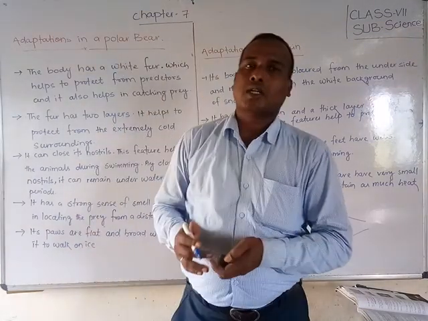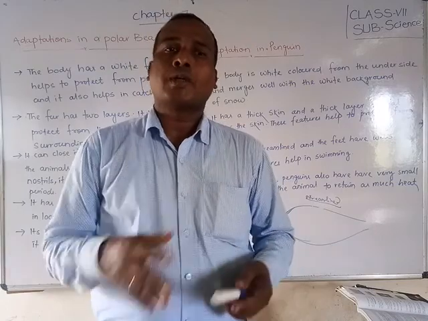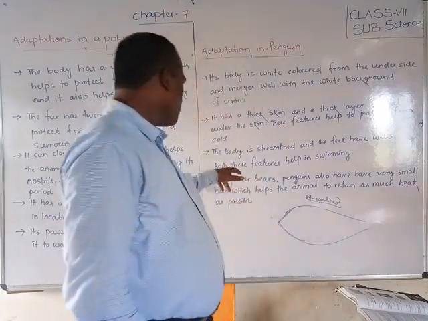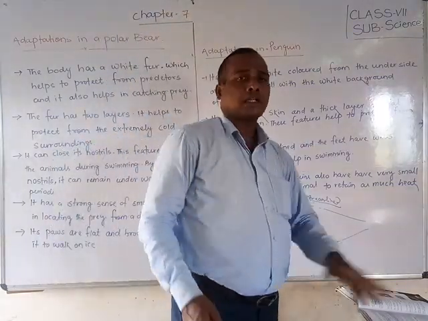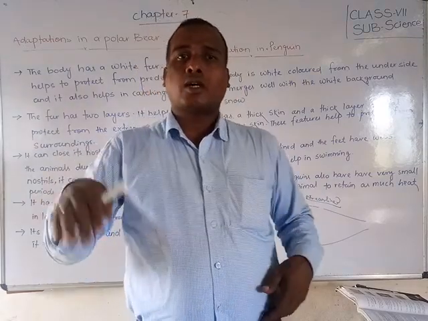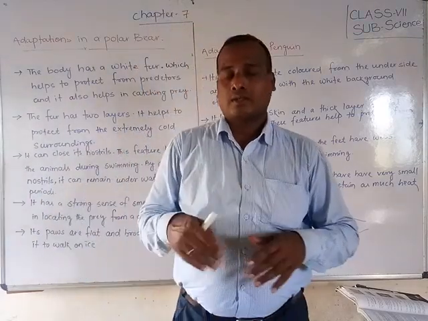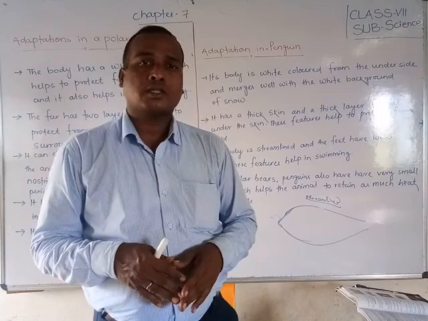When the structure is narrow like that, it can easily swim. Also, the feet have webs, like a duck's, for swimming in the water.